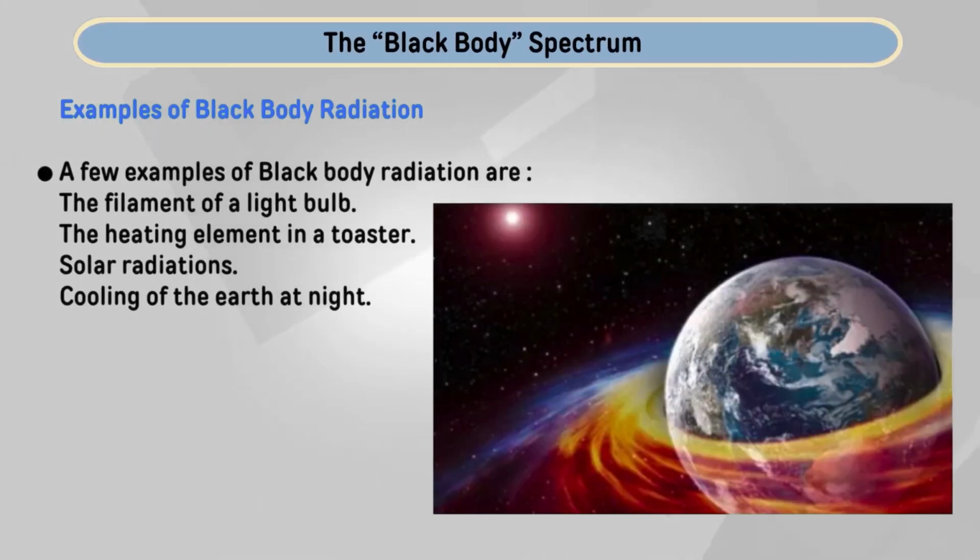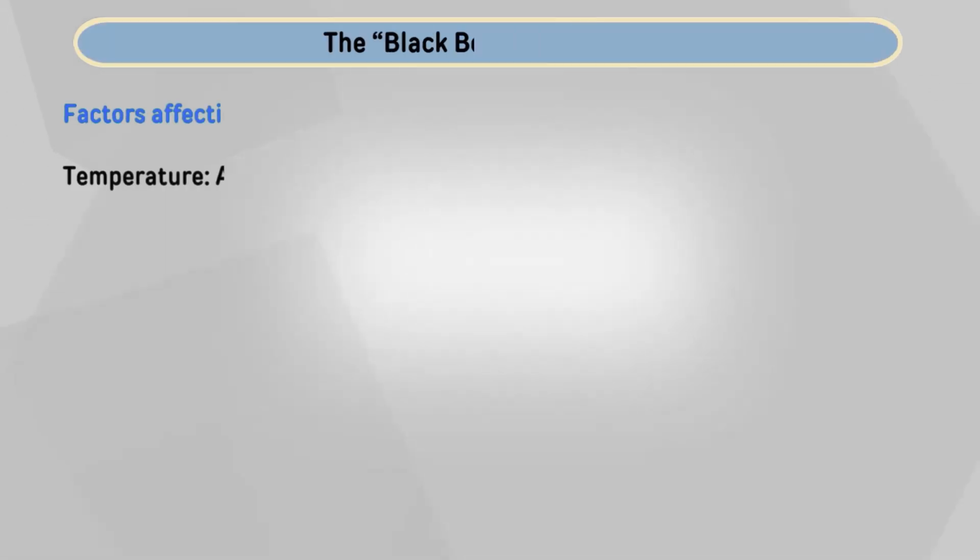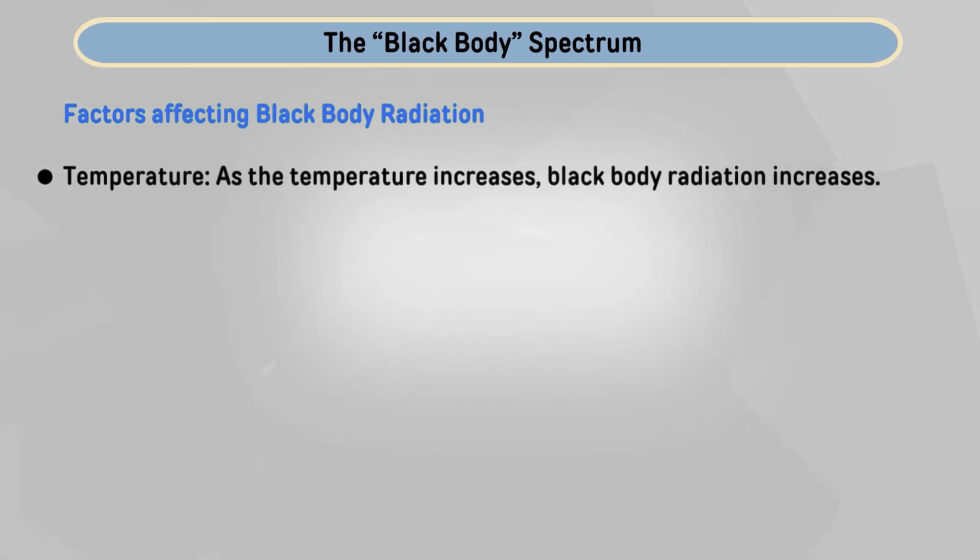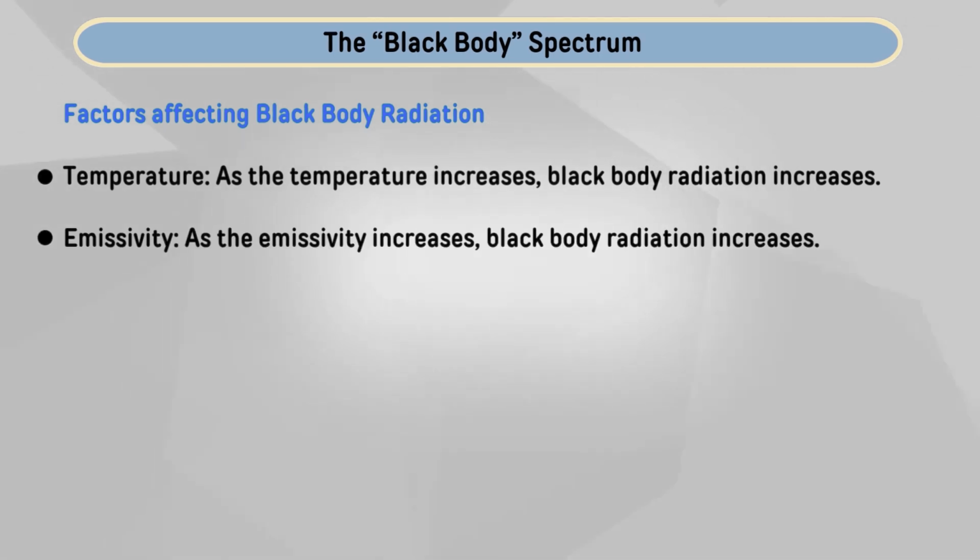Now, some examples of this black body radiation, which I have also mentioned earlier, are a light bulb, the heating element of our toaster, solar radiation, and cooling of the earth at night. So, these are good examples of black body radiation. And there are some factors affecting this black body radiation, and these are only two. One is temperature: as the temperature increases, black body radiation increases. And the other is emissivity: as the emissivity increases, black body radiation increases.